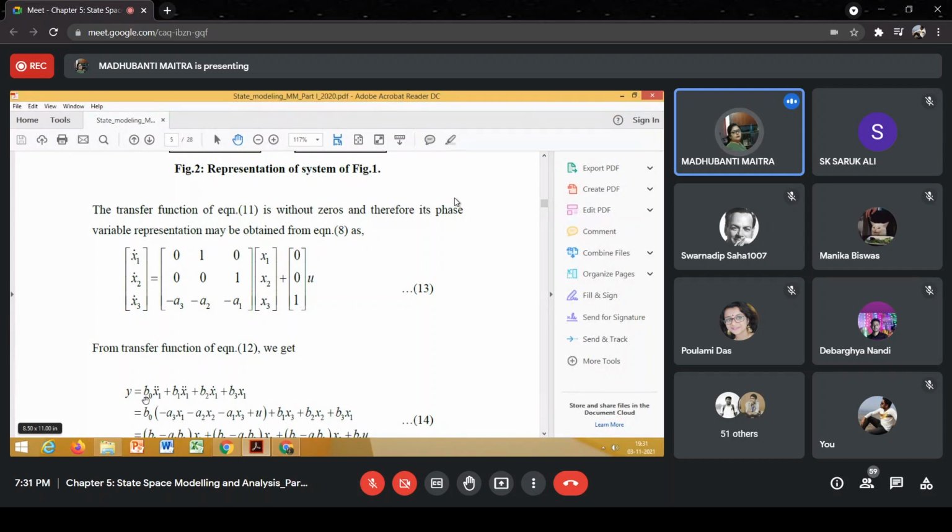So our output equation is, please note down this equation in the correct form: y is equal to b0 x1 triple dot plus b1 into x1 double dot plus b2 into x1 dot plus b3 into x1. Clear?